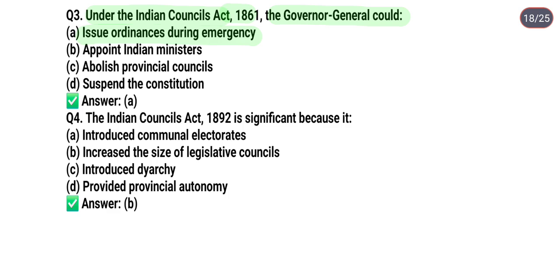Next question is the Indian Councils Act 1892. It's significant because it option A, introduced communal electorates; option B, increased the size of legislative councils; option C, introduced diarchy; option D, provided provincial autonomy. So the correct answer is increased the size of legislative councils.